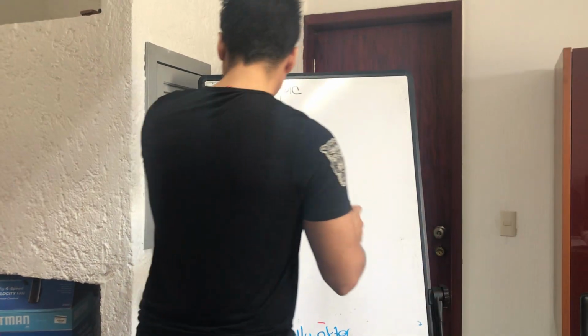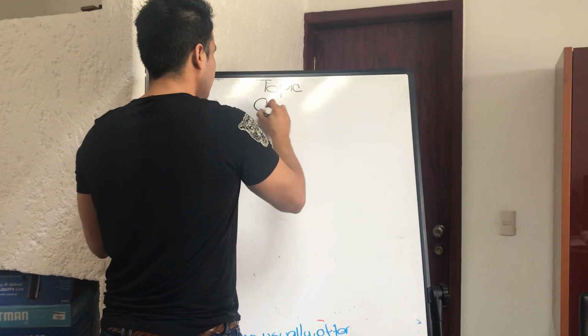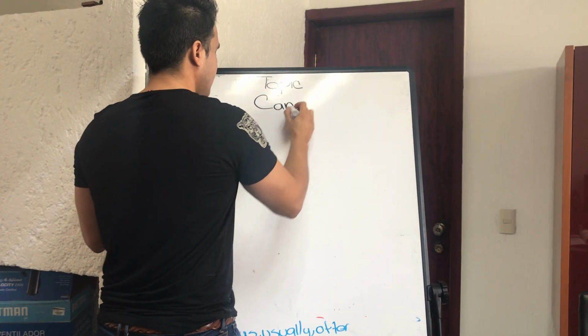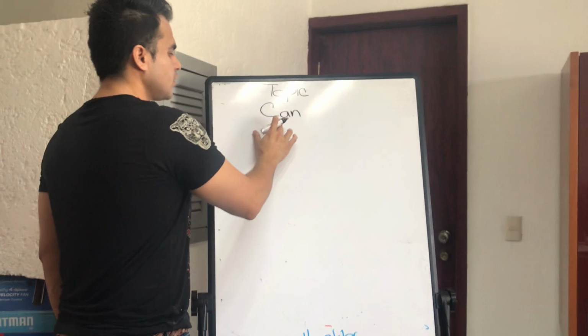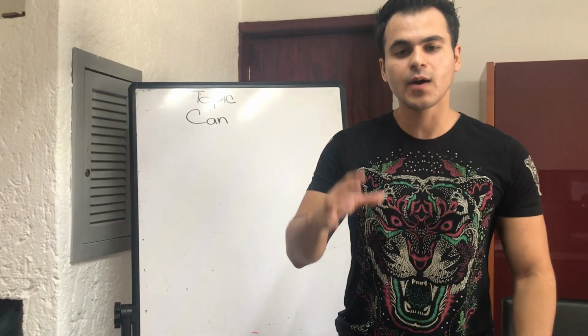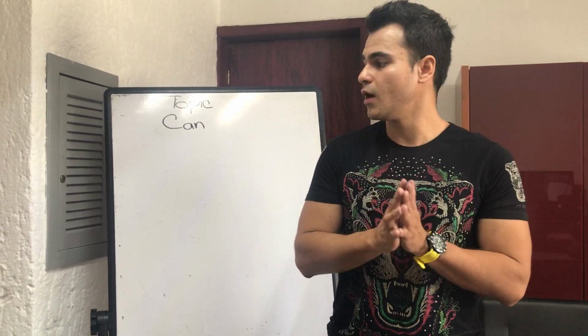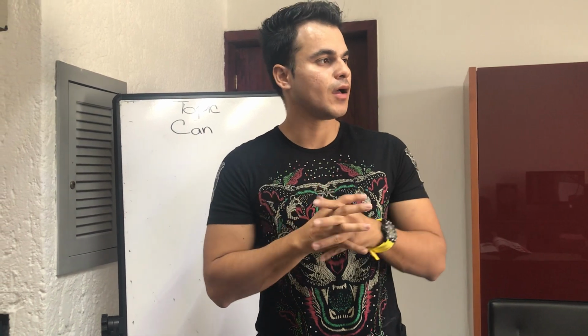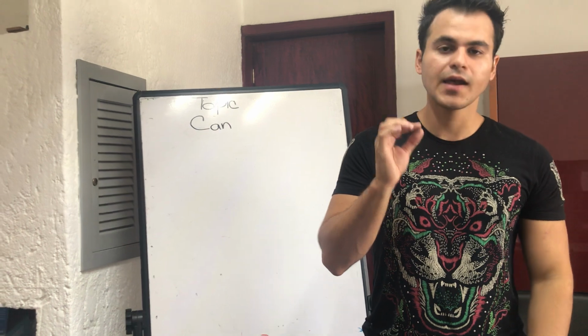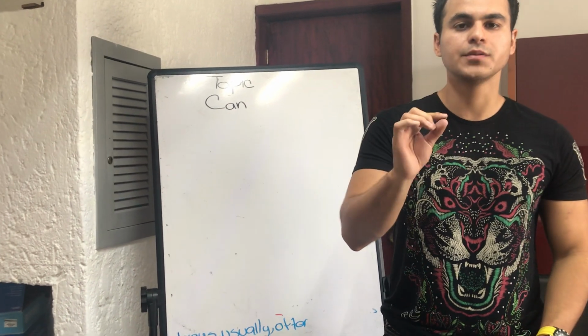The next topic will be the verb can. Alright? Can. We are going to use the verb can to talk about an ability that we have, or to ask for help, alright? For example, if I say to you, can I speak to you just for a moment?